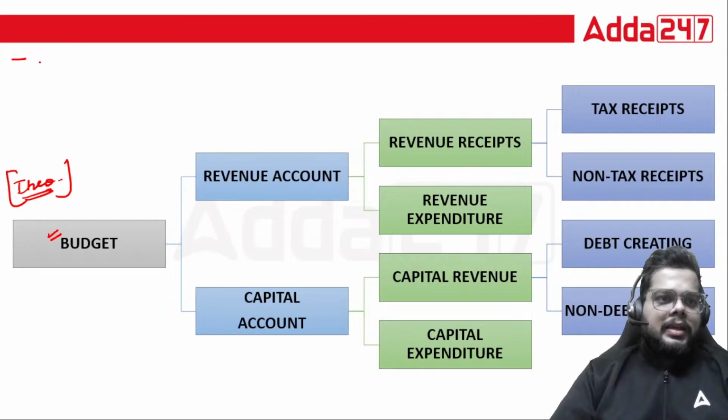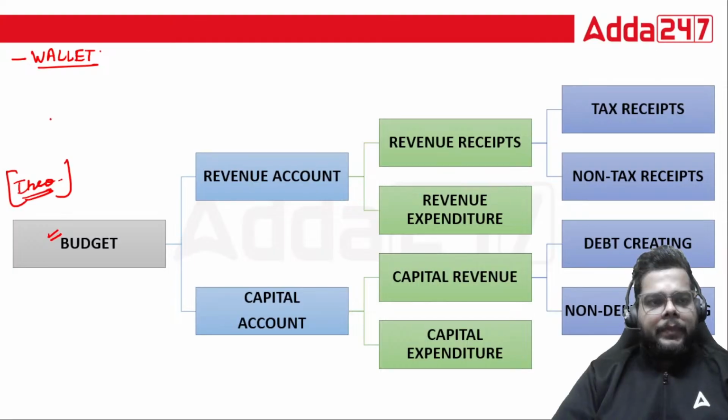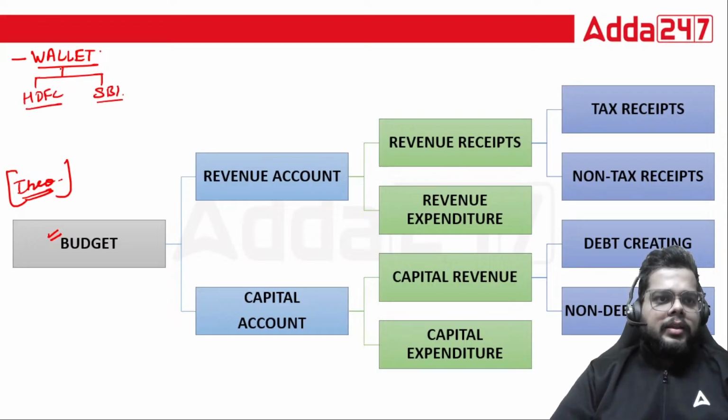Normally we see in our class the analogy of the budget: just imagine you have a wallet, and in this particular wallet there is money from various accounts. One can be HDFC, another can be State Bank of India. These are the two accounts from where the money is in your wallet.